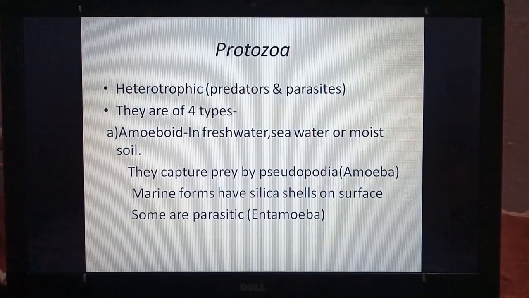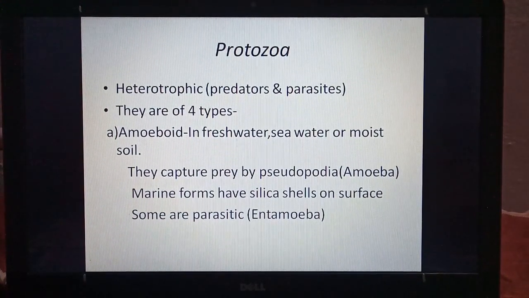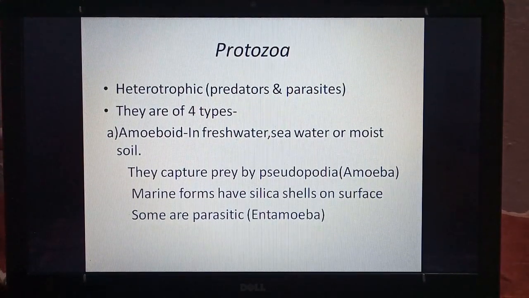Protozoa, they are heterotrophic. They do not make their own food. They may be predators, meaning they engulf others, or they are parasites. They are of four types. First is amoeboid protozoa. They are found in fresh water, seawater or moist soil. They capture the prey. Prey means food, by pseudopodia, as in amoeba. Pseudopodia means false feet.